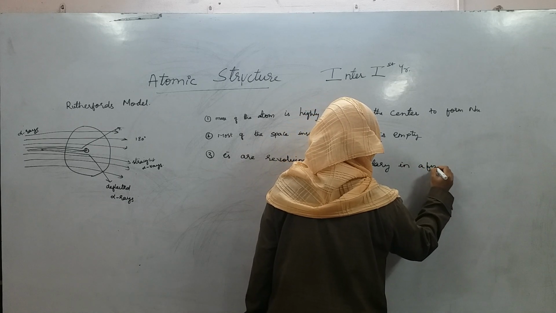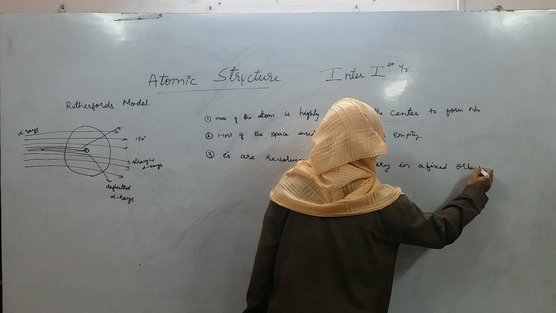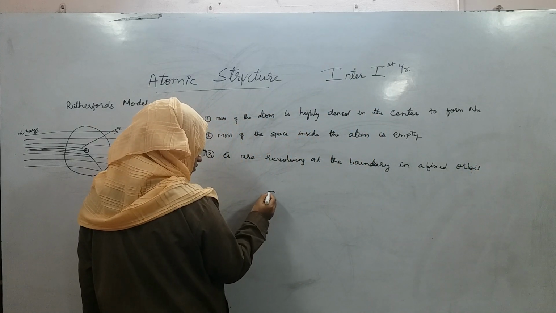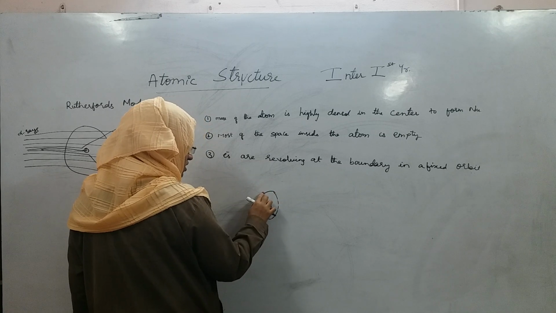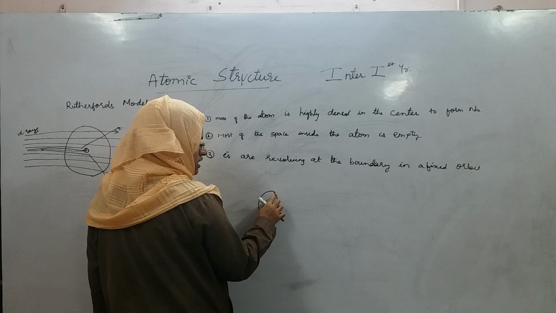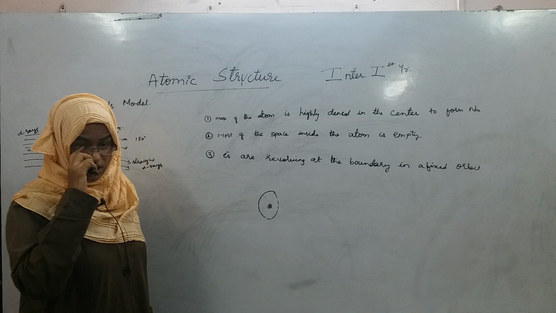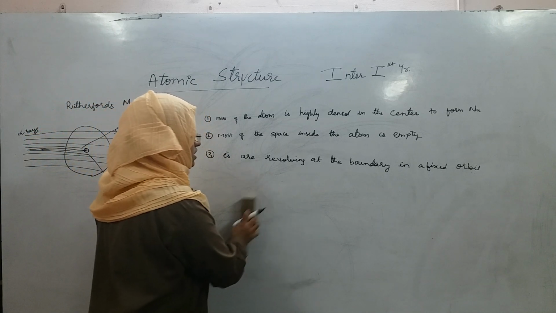In a fixed orbit, when you say fixed, it means direction. Around the nucleus, if they are revolving, this is their orbit. Electron will move in this direction only. It will not slip outside the orbit, or come inside the orbit. That is called a fixed orbit, a boundary in a fixed orbit.